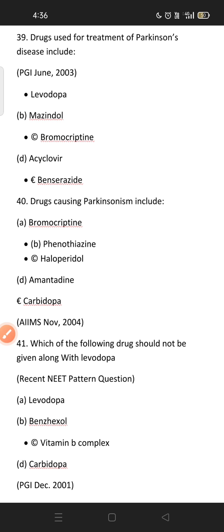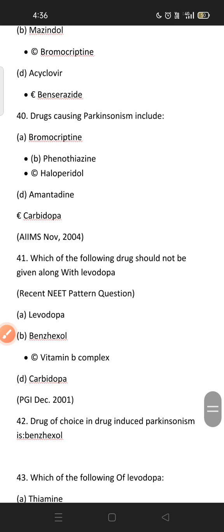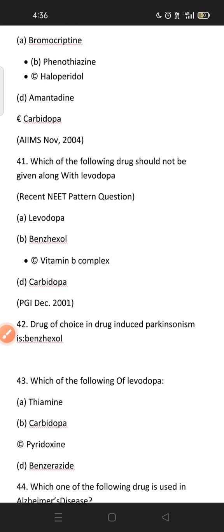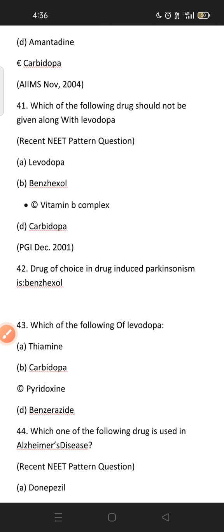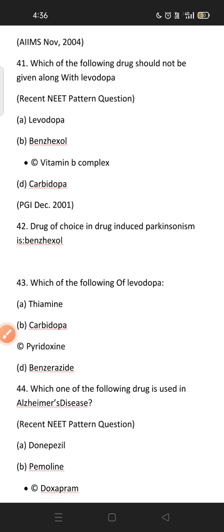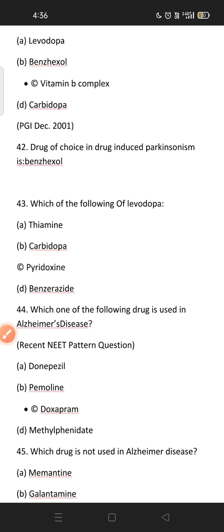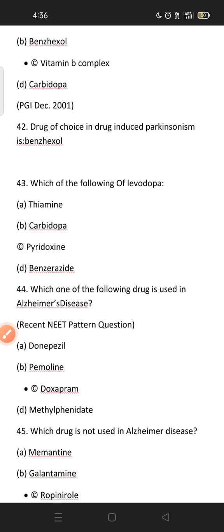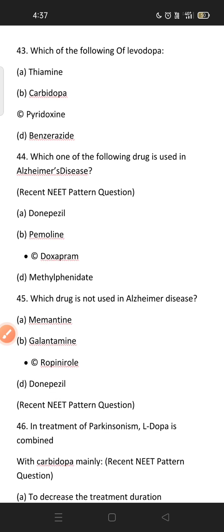Drugs causing Parkinsonism include phenothiazine, yes, haloperidol, yes, also. Which of the following drugs should not be given along with levodopa? Vitamin B complex, yes. Drug of choice for drug induced Parkinson disease: benzhexol.